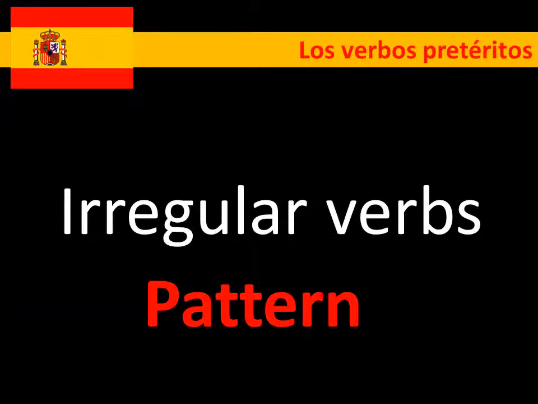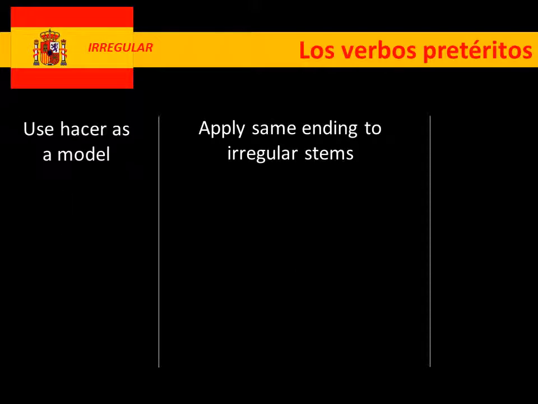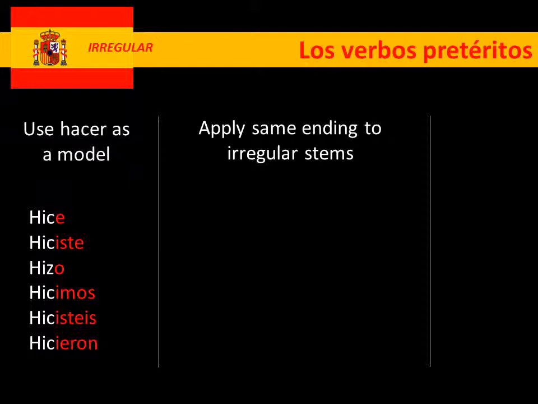Let's move on to irregular verbs. I've called these one pattern verbs because these are the ones where we can use a pattern to be able to form some of these. Okay, for this one I'm going to use hacer as a model. So, have a look at this verb then. Some of you might have seen hizo before when we did weather. So, we've got hacer as the model and looking at the endings. So I'm just going to go through. We've got hice, hiciste, hizo, hicimos, hicisteis, hicieron. Okay, and all we're going to do is try to use exactly the same endings and apply them to some irregular stems.